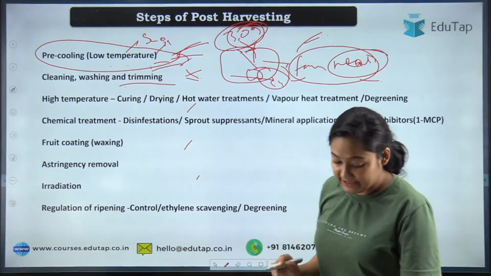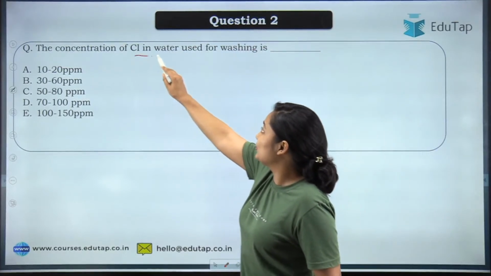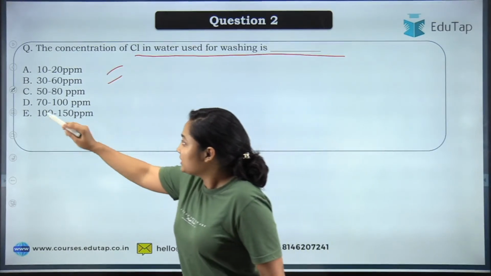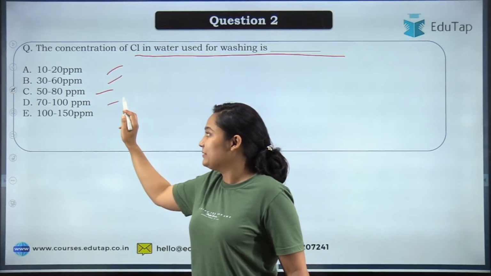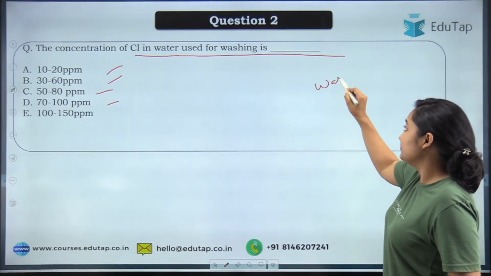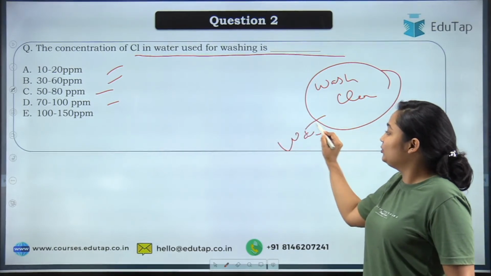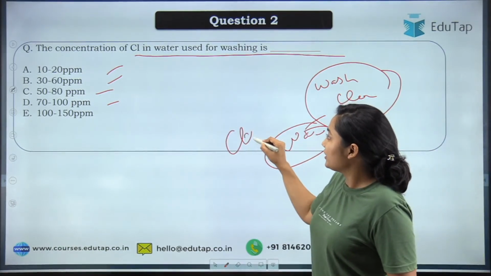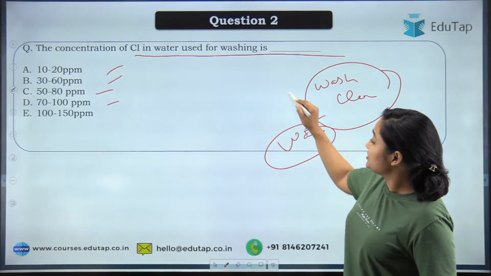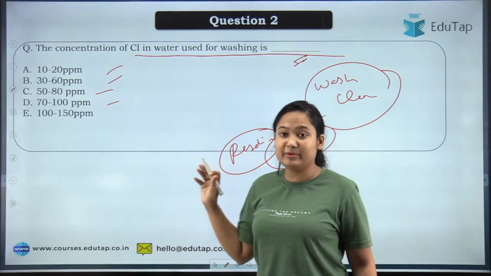Now let's move to the second step, but before that we will take a look at a question so you can understand. The question is: the concentration of chlorine in water used for washing is how much? The options are 10 to 20 ppm, 30 to 60 ppm, 50 to 80 ppm, 70 to 100 ppm, 100 to 150 ppm. Whenever we are doing washing, cleaning, or at any step we are using water, we usually take chlorinated water. You will see we take chlorinated water many times. That is why it is important to know the concentration, so that no residue is left. The final product should not have any residue.